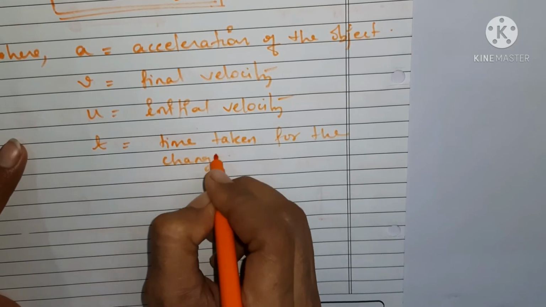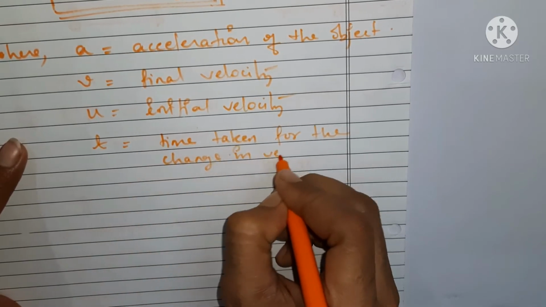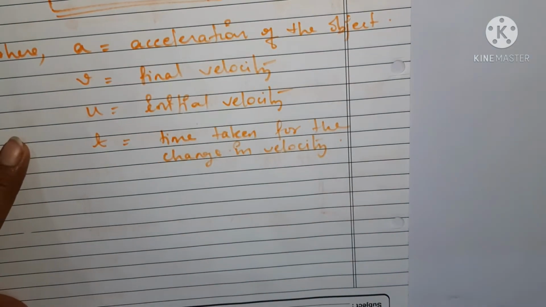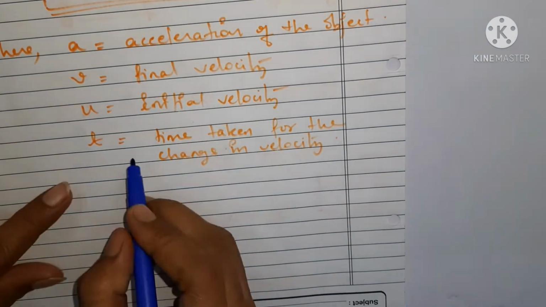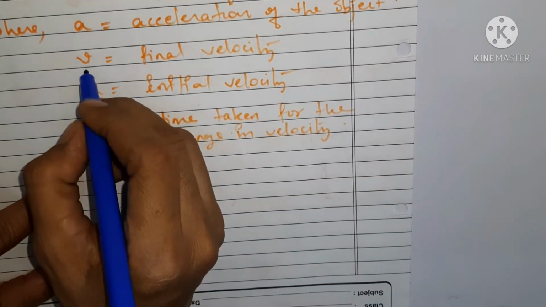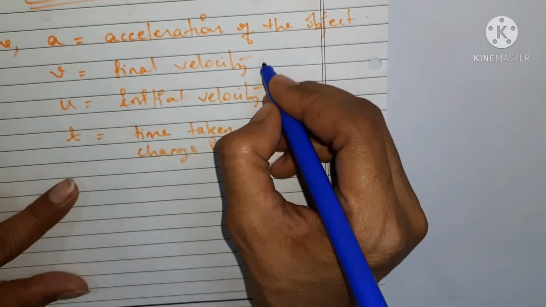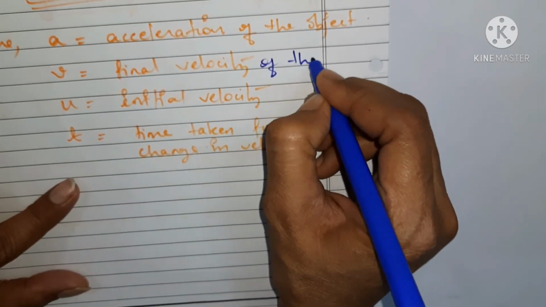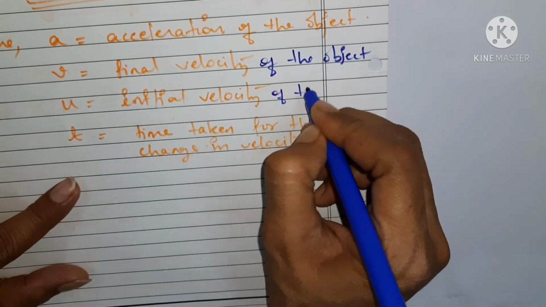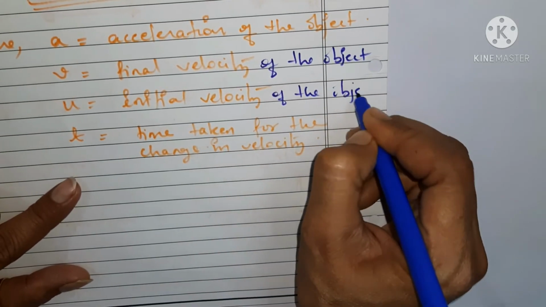Understood? And final velocity means final velocity of the object or of the body.